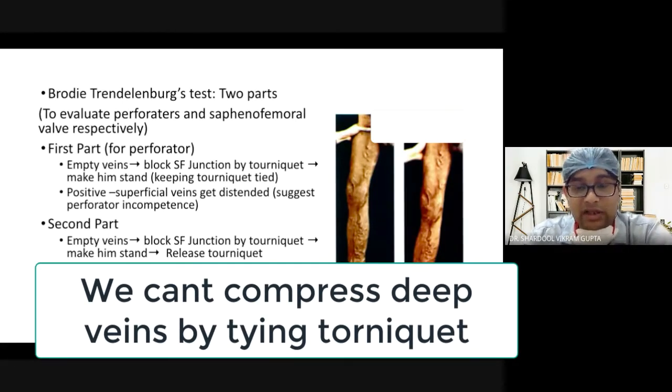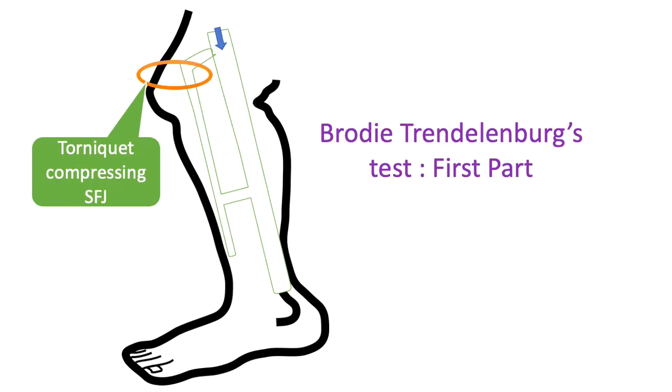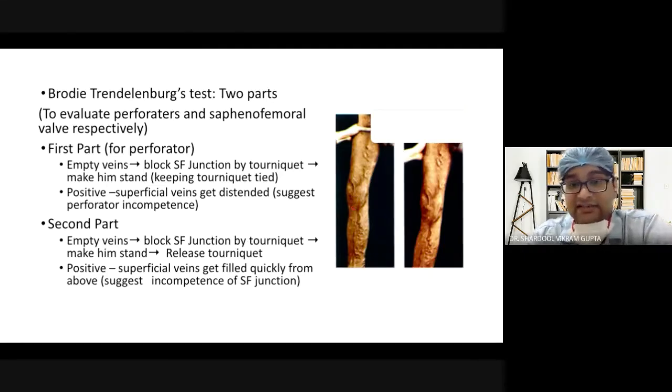So because even after occluding this SFJ the venous system is getting distended, it means there is an incompetent perforator somewhere from which the blood is flowing from deep to superficial system. Which suggests a perforator incompetence. So you must understand that the first part of the Brodie-Trendelenburg test suggests perforator incompetence.